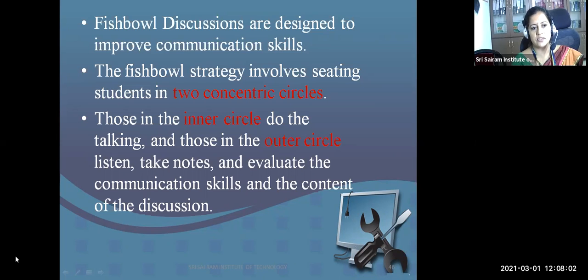You can try out this technique in your class as well, wherein people who find difficulty in speech can be made observers, and people who are good at speech can be made the inner circle, so that the observers will make a note of whatever issues are spoken by them. Next time they can be made the inner circle, and these people can be made observers. So this is based on two concentric circles.